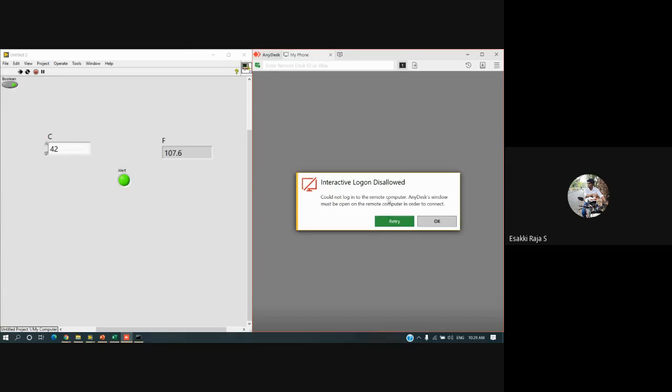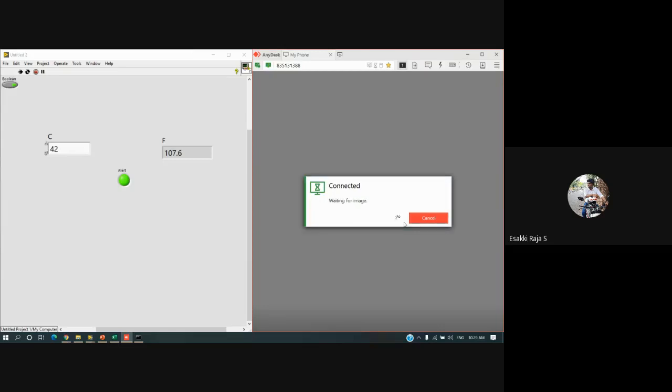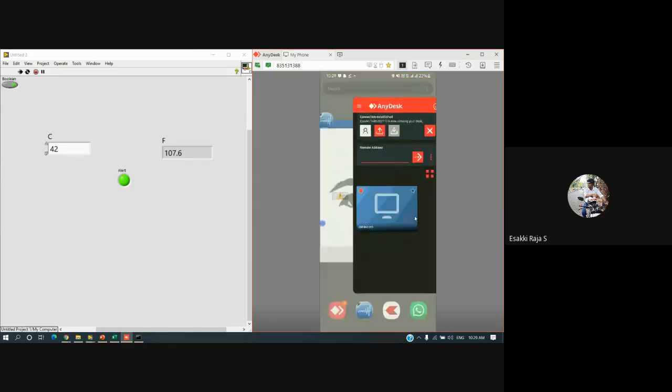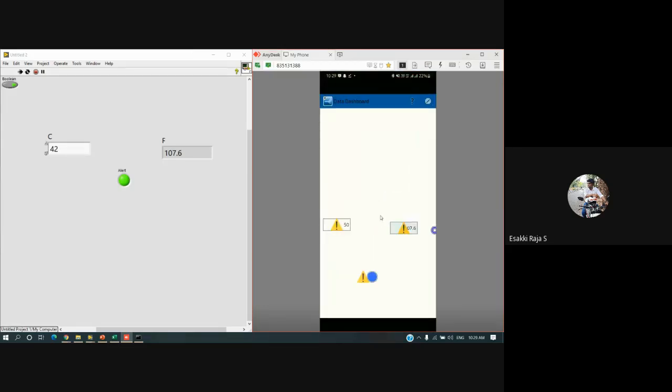So now if I try to update any value, it will not update. The reason is both are not in the same network. It is simply showing an error. I'll stop and I'll run this again. Still it keeps loading and we'll be getting an error.